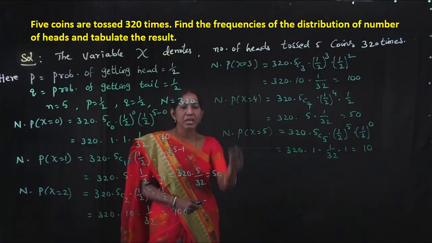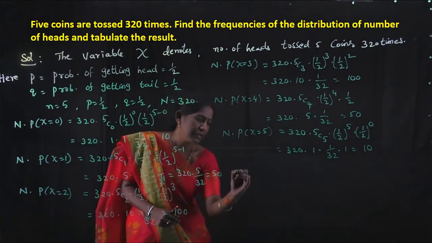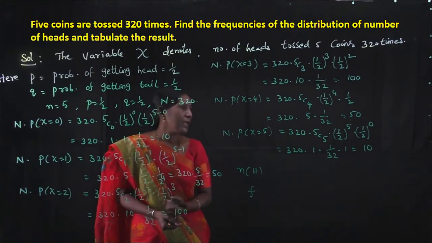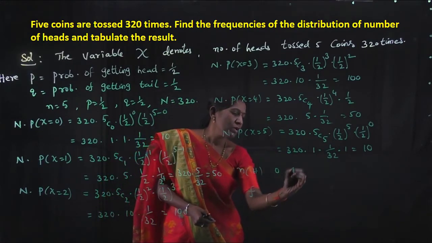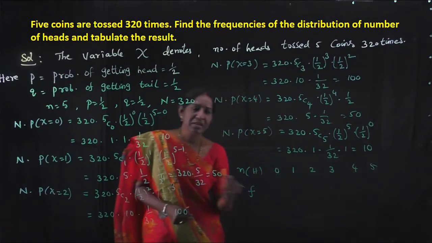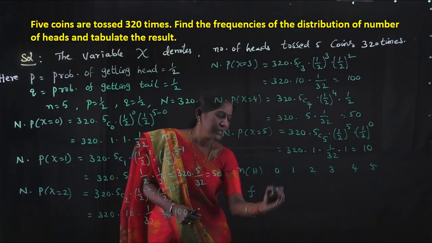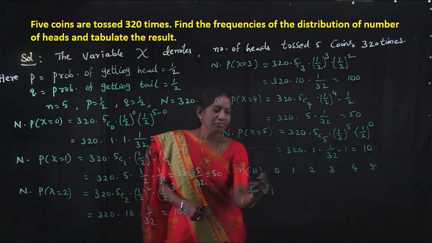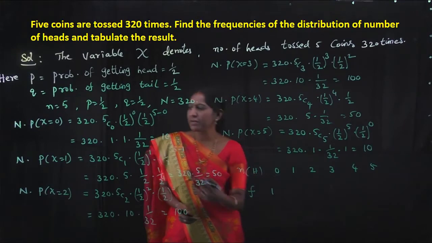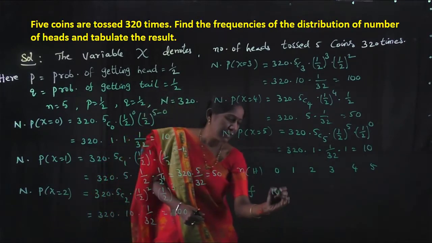Therefore, we have to tabulate this result also. Then number of heads and their frequencies. Number of heads 0, 1, 2, 3, 4, 5. Their frequencies are N into P of x equal to 0, that value is 10.